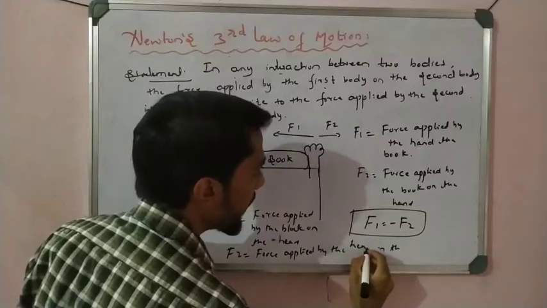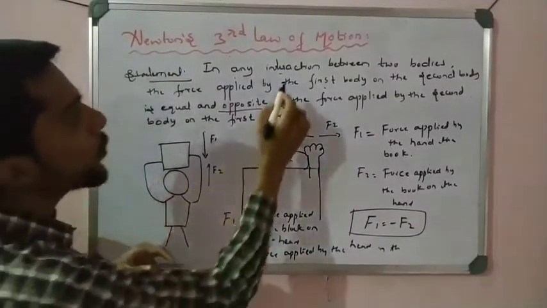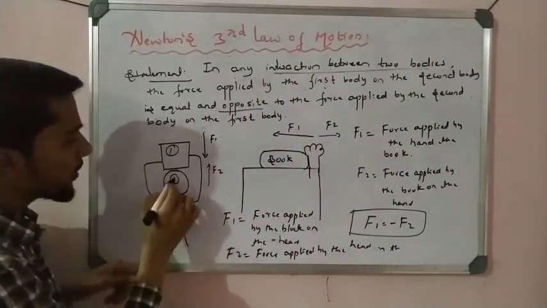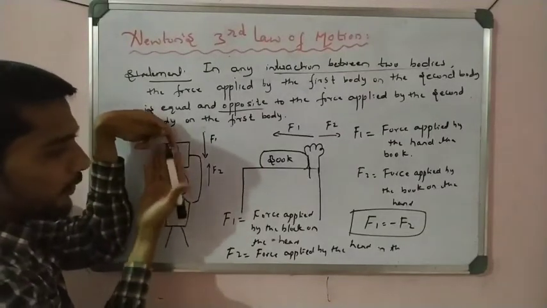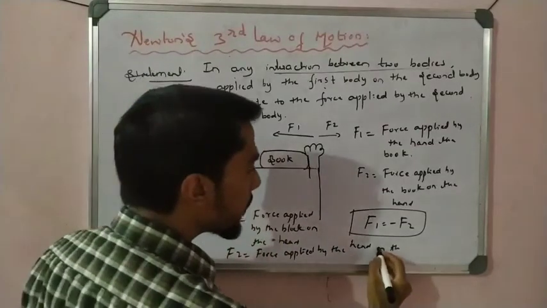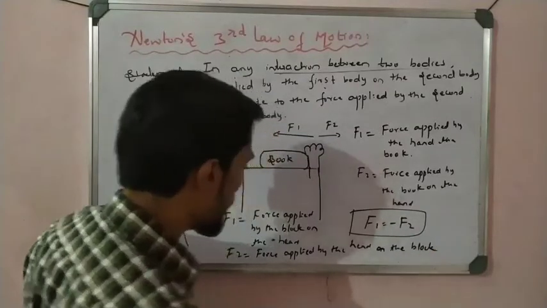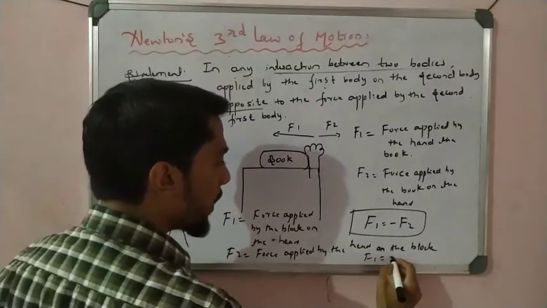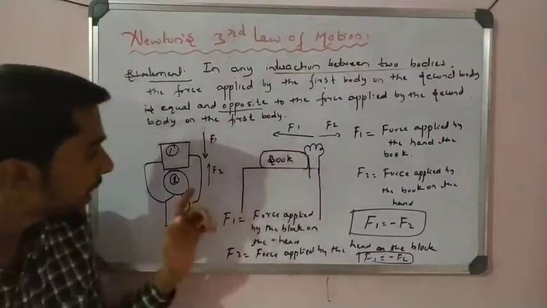Sorry, take the head. See, the head is there. So there is an interaction between two bodies. One body is the block, the other body is your head. So one body pushes with F1 force, and the head also pushes with F2 force. That is the force applied by the head on the block, right? Both are equal, but they are opposite, that is minus. So that is Newton's third law, right? So this is the third example.